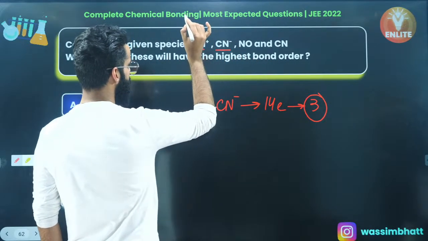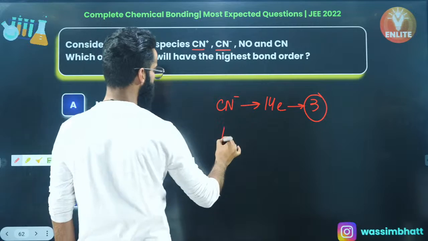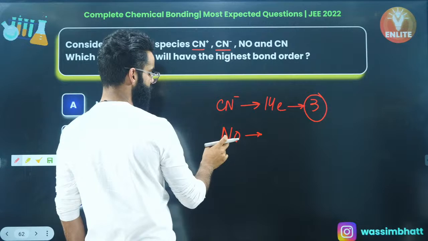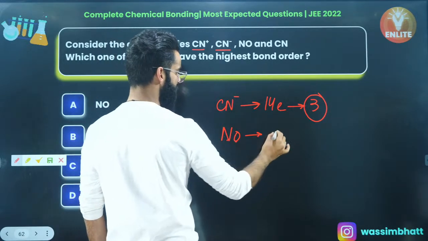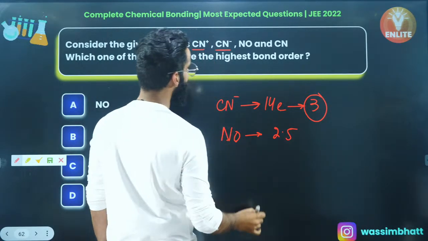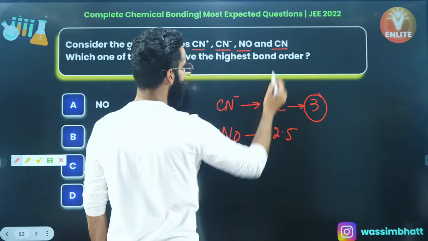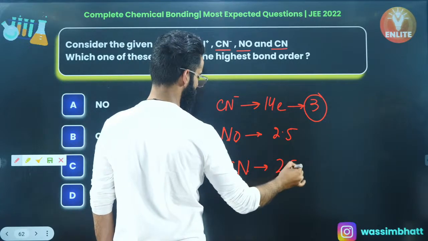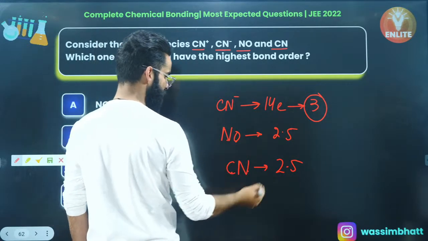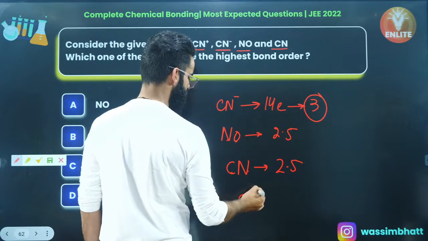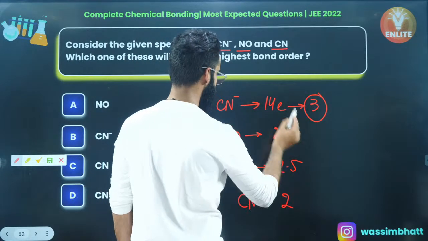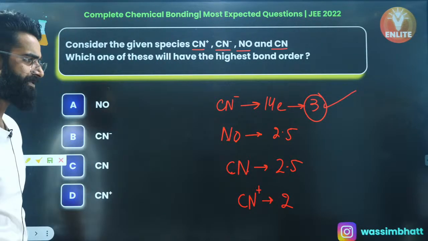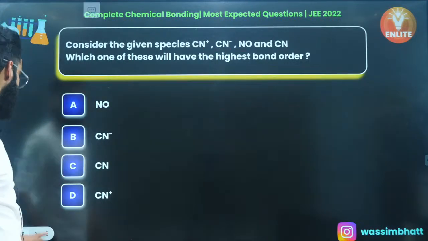CN positive, right? Or let me talk about NO. 8 electrons, 7 electrons, 8 plus 7, 15 electron species. A 15 electron species has got the bond order of 2.5, right? So NO is done. CN: 7 plus 6, 13. A 13 electron species has got the bond order of 2.5. CN positive, 12 electron species. A 12 electron species has got the bond order of 2. A few minutes back only I have given the order. So in CN negative the bond order is maximum, that's 3.